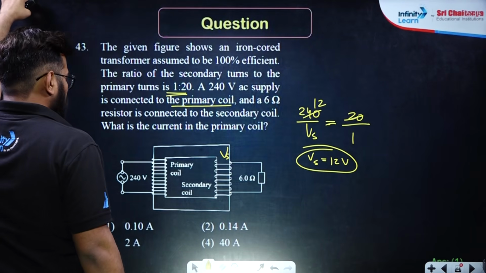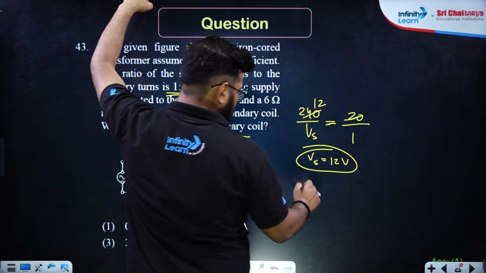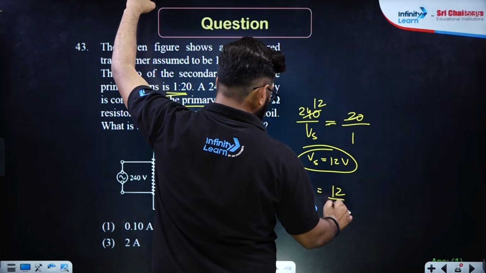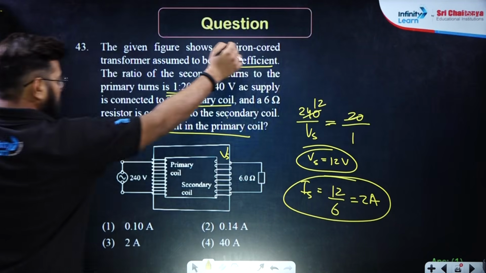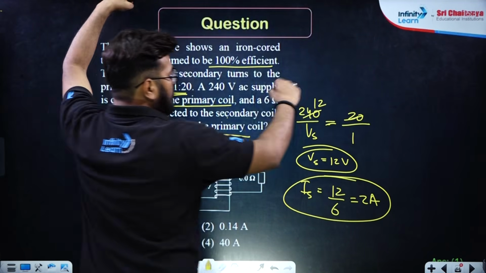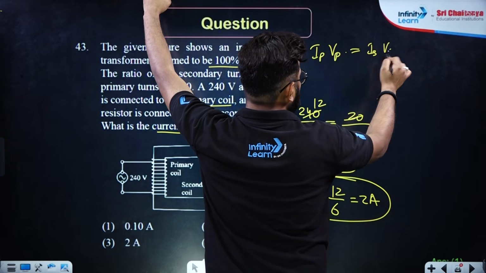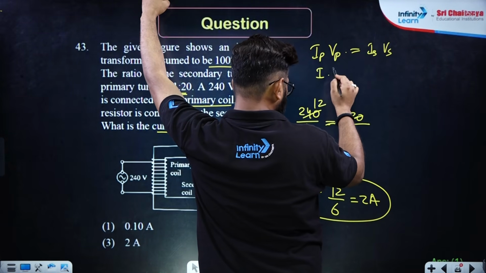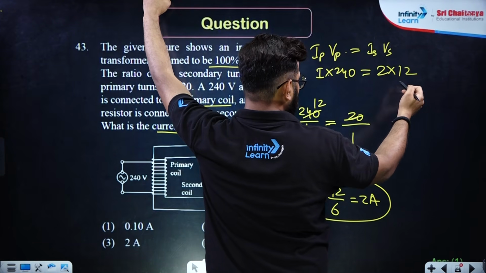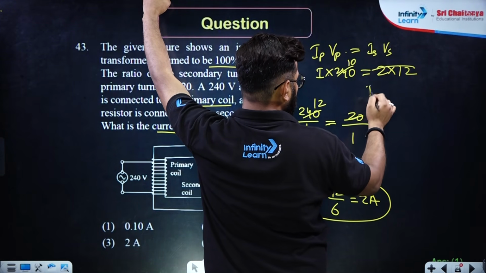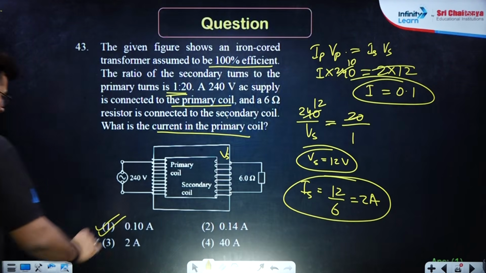Now, they are asking the current in the primary coil. Can you calculate the IS? Yes, IS will be equal to 12 by 6, which is 2 ampere. And now since it is a 100% efficient transformer, therefore IP into VP will be equal to IS into VS. So IP I need to find out. VP is 240, IS is 2 and VS is 12. I think this will go by 10. IP will be equal to 0.1. Option number 1 is the correct answer over here.